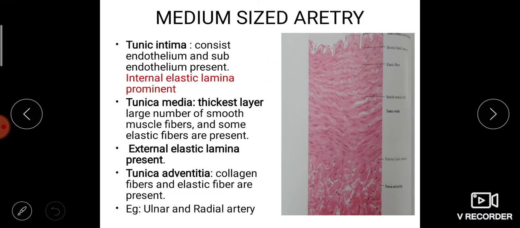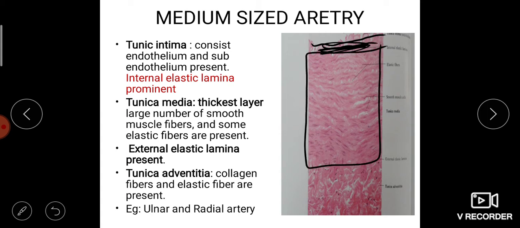Then the next is the medium-sized artery. Again we have these three layers: tunica intima, media and adventitia. Intima consists of endothelium, then subendothelial connective tissue, and this is the tunica media. Since the medium-sized artery has to contract, it consists of a major component of muscular tissue in the tunica media. So the large artery has elastic tissue in the tunica media, and the medium-sized artery has muscles in the tunica media.